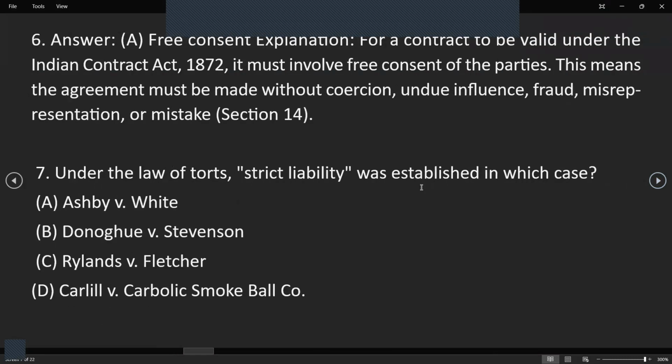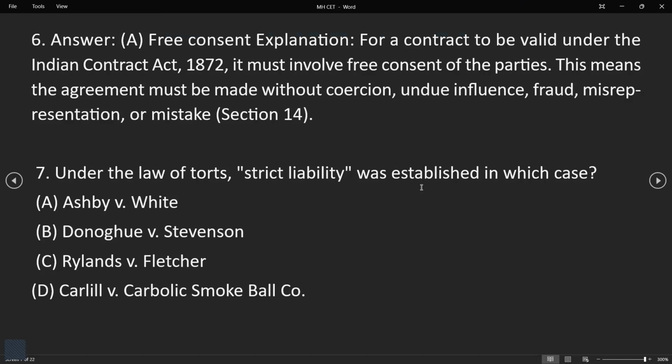Okay. So here our answer is first, that is the free consent. Why? For a contract to be valid under the Indian Contract Act of 1872, it must involve free consent of the parties. This means the agreement must be made without coercion, undue influence, fraud, misrepresentation, or mistake. That is under Section 14. Okay. So what does this mean?